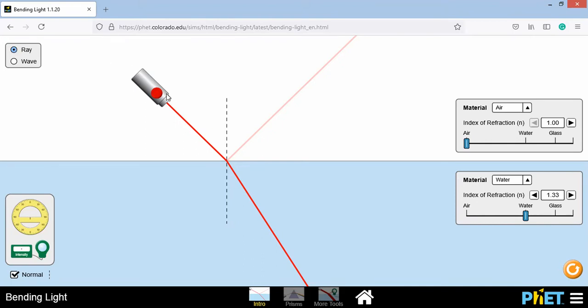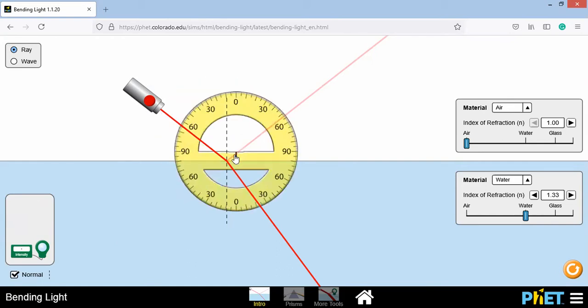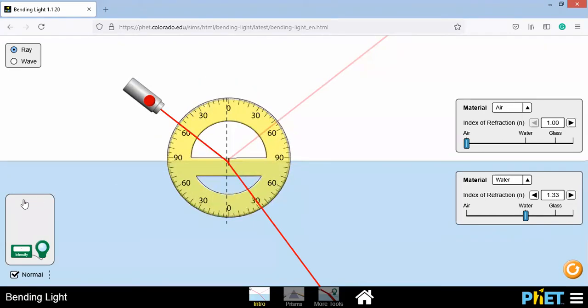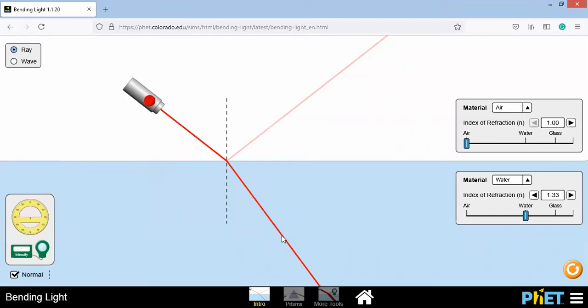If we change this angle, then you can easily see that there is a refraction, because the speed of light in air and the speed of light in water are different. You can measure this angle by putting this one here. I hope you can understand that it is bending.